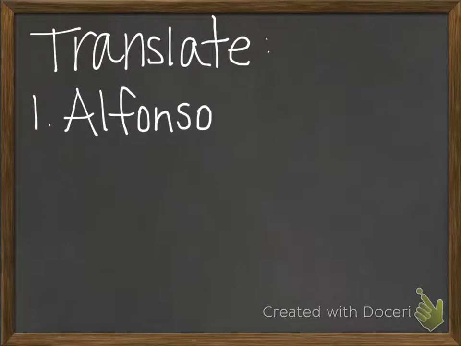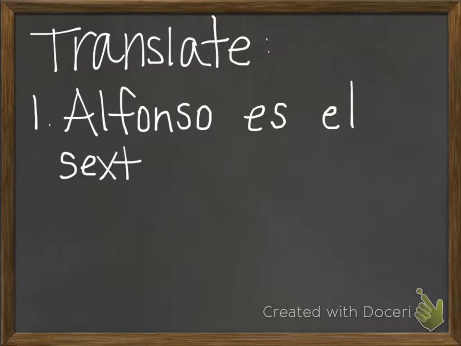Okay, 2 translations to try. Let's do the first one together. We have Alfonso is the 6th runner. So Alfonso es, okay, because he is a guy, el, okay, 6th, sexto, and then runner. Remember, going back to your other video, we have correr, which is to run, and to form runner, we just add our suffix dor.